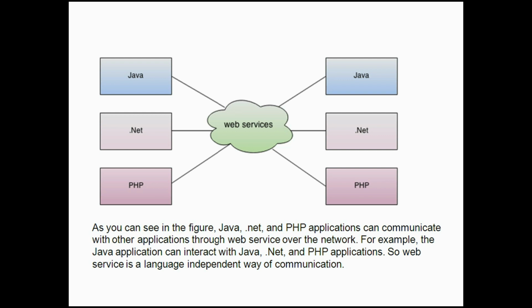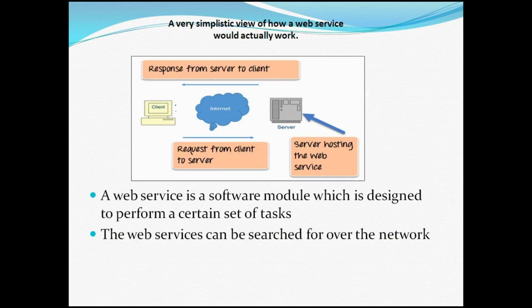Let's see a very simplistic view of how a web service actually works. It's a software module designed to perform a certain set of tasks. The web service can be searched over the internet, where we have a client and a server. The request goes from the client to the server, and the server can host a web service. It will ask the web service to do some activities, and then finally the response will be sent back to the client. This is how a normal communication takes place.